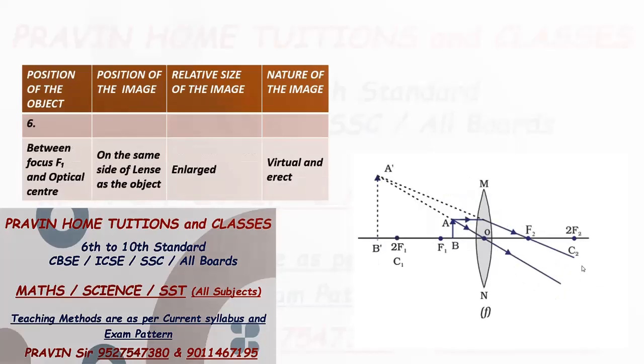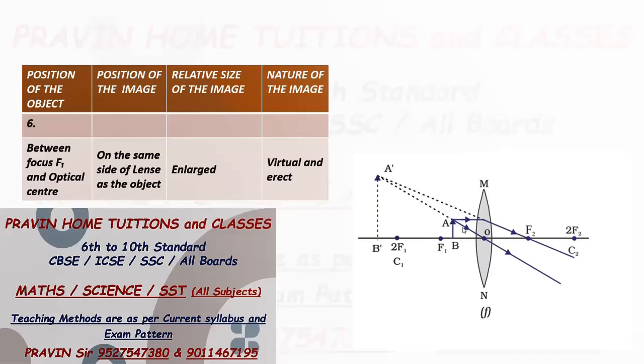Now last case, object is placed in between optical center and focus F1. So first ray selected, parallel to the principal axis, after refraction it passes through the focus F2 on the other side and it will go like this.